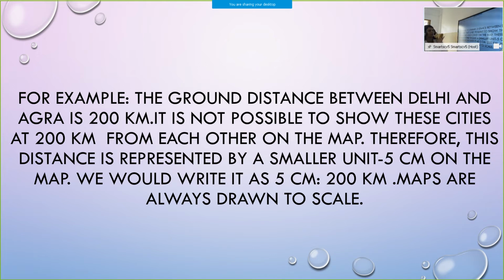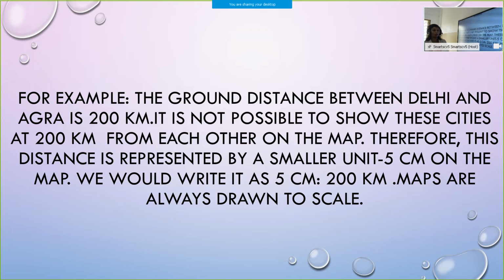So, it is subdivided into smaller units, 5 centimeter on the map. These big kilometers are represented by a smaller unit, that is 5 centimeter on the map. We would write it as 5 centimeter for 200 kilometer. Maps are always drawn to scale.